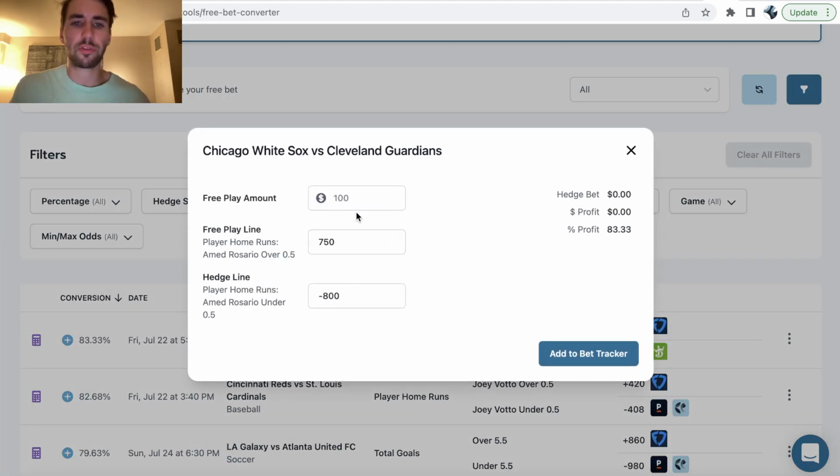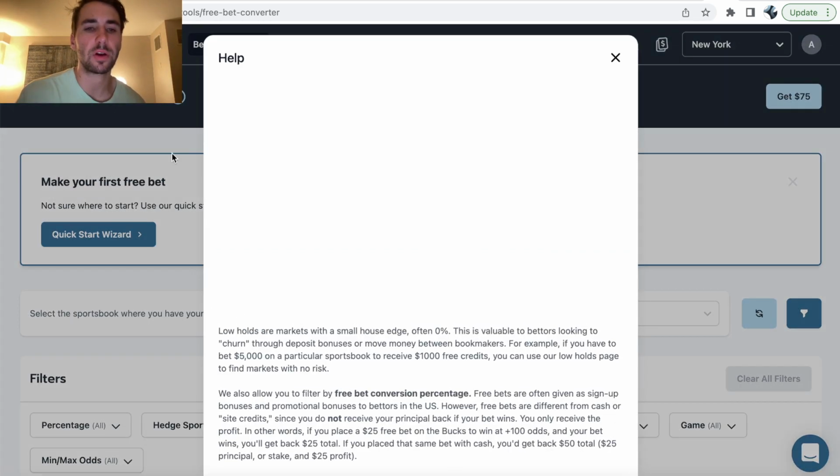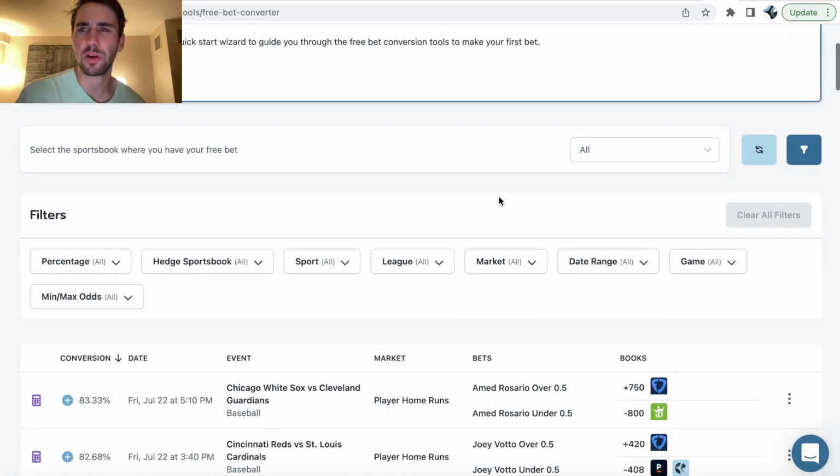So if we have a $100 free bet on FanDuel, or a $10 free bet, let's say, from some promo, what this will show us is, hey, place your $10 free bet on the free play line, Rosario over half of a home run, and then go hedge 66-67 on the under on DraftKings, as you can see kind of right here, and you'll turn your $10 free bet into $8.33 in risk-free profit, right? So free bets are different than cash, so understanding free bet conversion, there's little help guides here, is pretty valuable. So that's kind of free bet conversion.